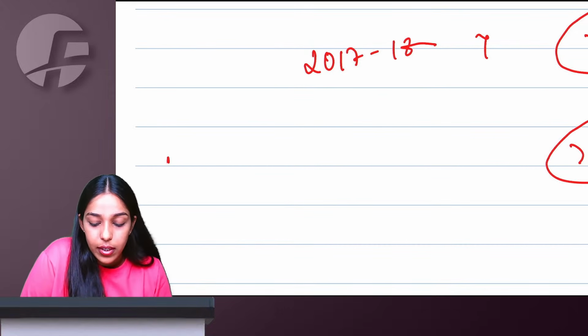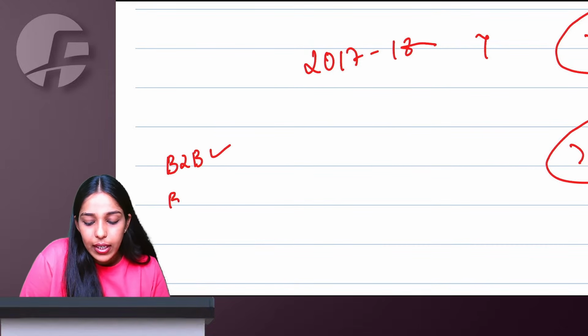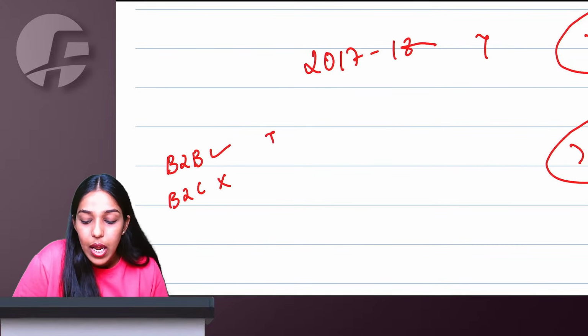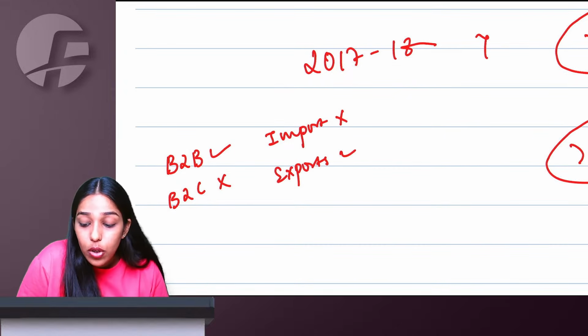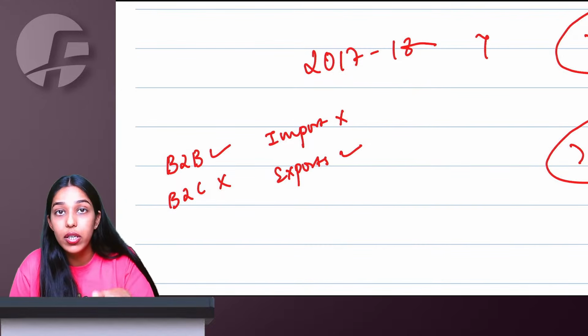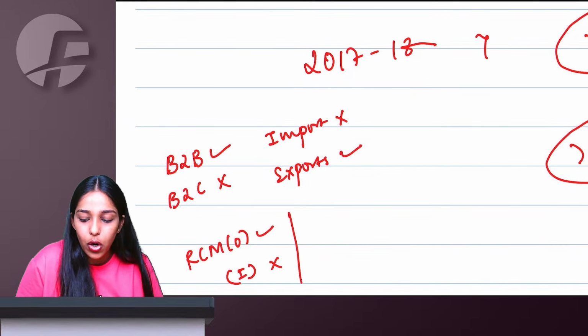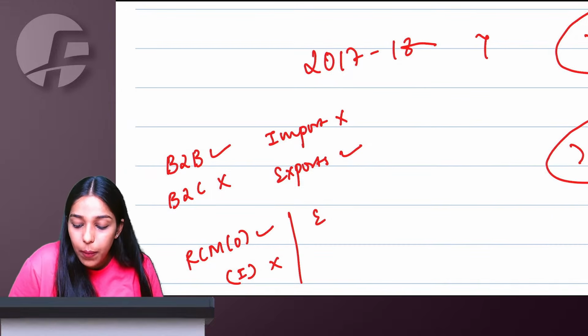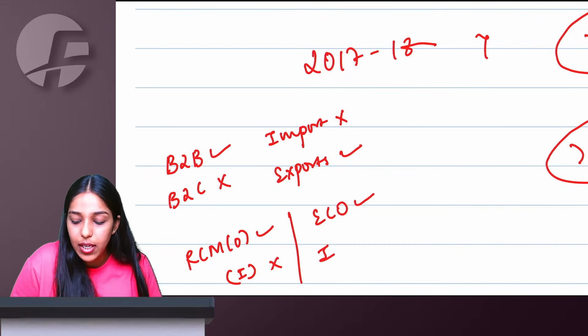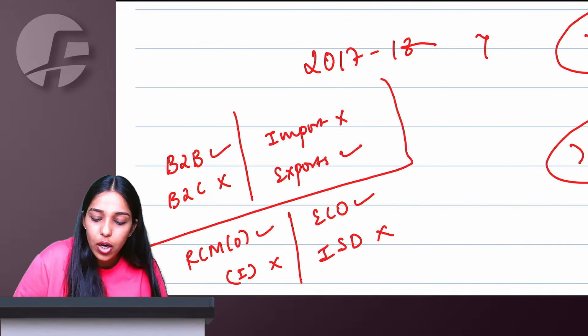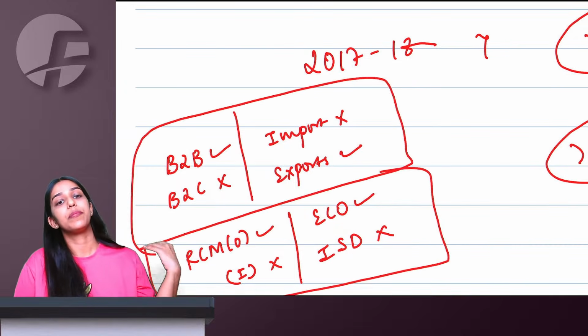Talking about e-invoicing, for B2B supply, e-invoicing is applicable, B2C not applicable. Imports, e-invoicing not applicable. Export, dynamic QR code is not applicable, but e-invoicing is applicable. RCM, outward supply, e-invoice will come. Inward it will not come because that's my purchase. E-commerce operator has to comply with e-invoicing, but input service distributor is not required to comply with e-invoicing.